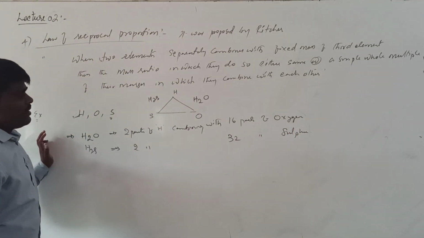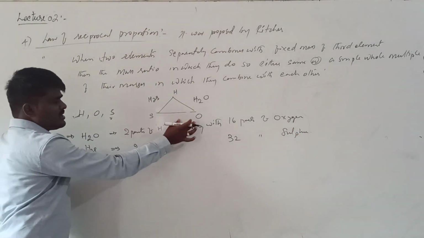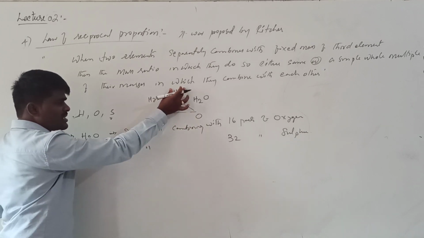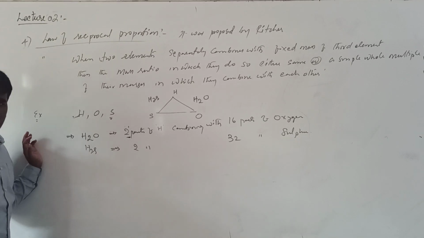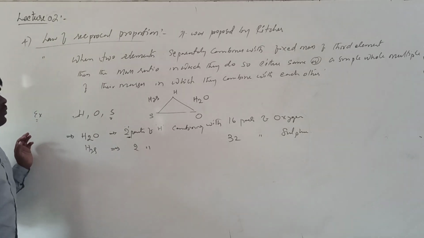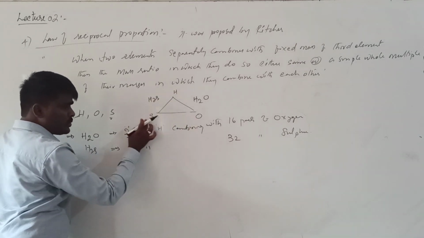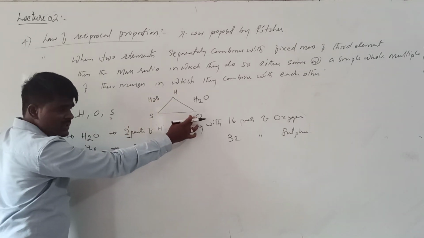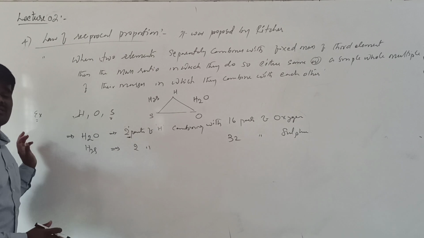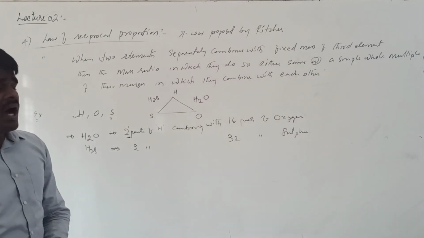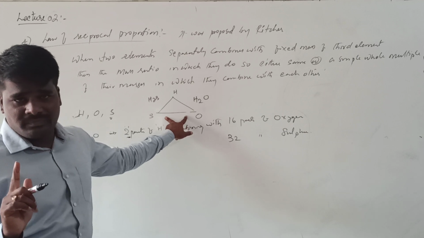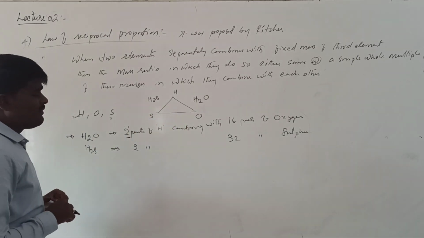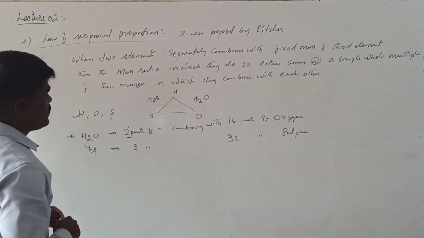Now, these two are the two elements which are separately combining with a fixed mass of a third element. What is the fixed mass of this third element? Two parts. And when these two elements are combining together, they will always combine in the same ratio of their masses, or it will be a simple whole number ratio of their masses.